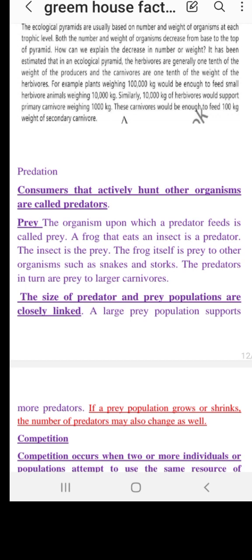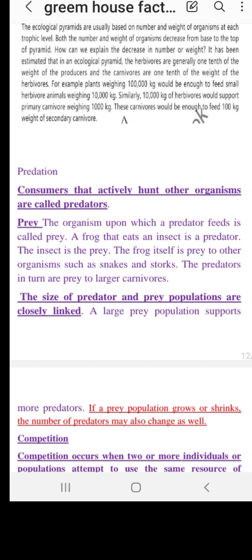In a large prey population, it supports more predation. Obviously, when multiple individuals are living in the same area, they could be eaten by multiple predators. Further, those prey can eat other small organisms. So we can say that a large population supports more predation.